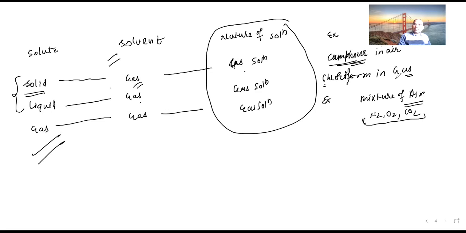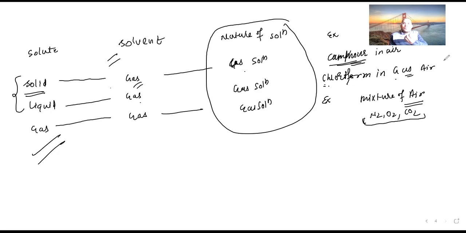Chloroform, a liquid, mixes in gas. Chloroform in air is also an example. This is used as an anesthetic. Have you heard of chloroform? Earlier it was used as an anesthetic. When we were doing the experiment of cutting a frog and studying its nervous system, we were using chloroform only. Nowadays chloroform is banned because of its toxic nature.